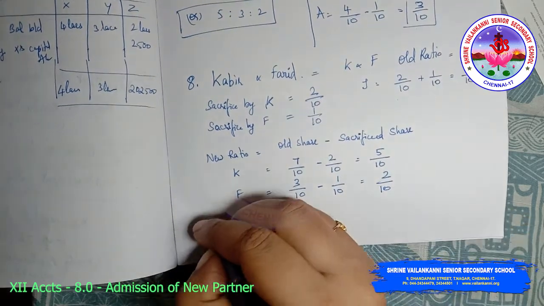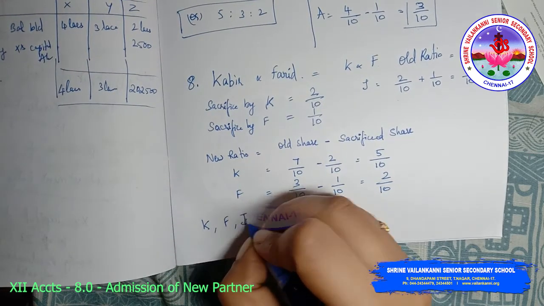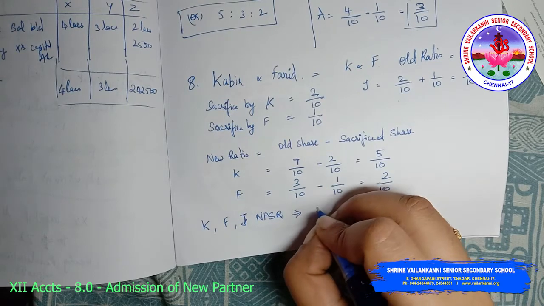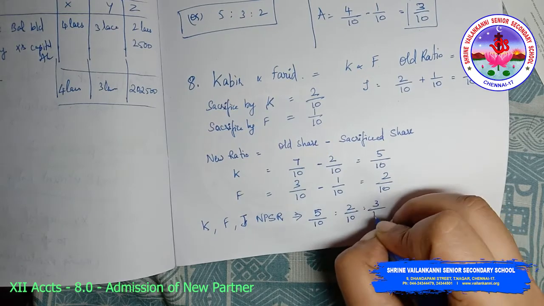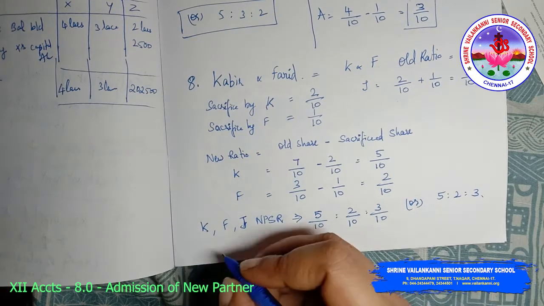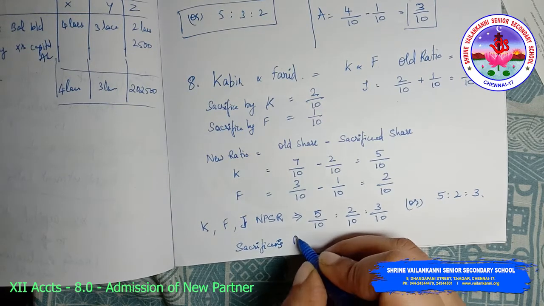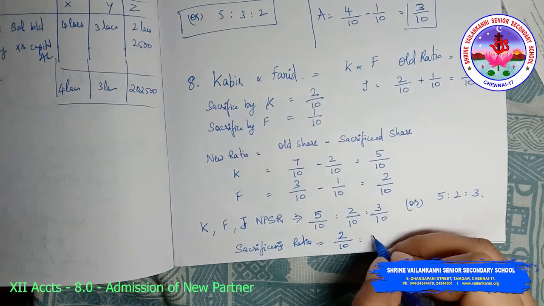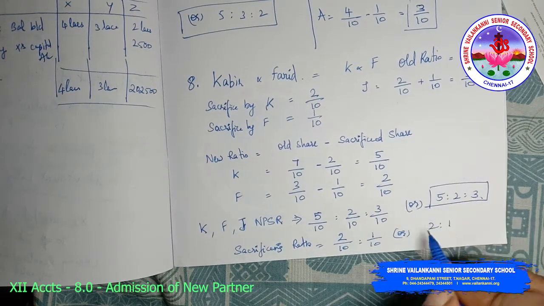So Kabir's, Farid's and Jyoti's new profit sharing ratio will be 5 by 10 is to 2 by 10 is to 3 by 10, or 5 is to 2 is to 3. Now the sacrificing ratio. They are also asking for the sacrificing ratio, which is 2 by 10 is to 1 by 10, or 2 is to 1. So this is the answer.